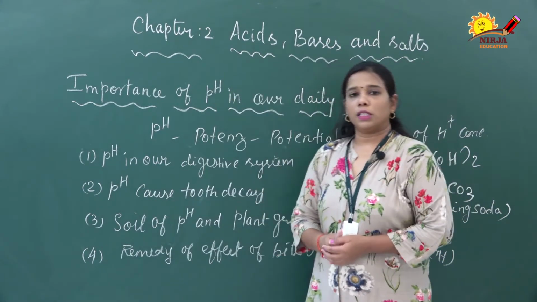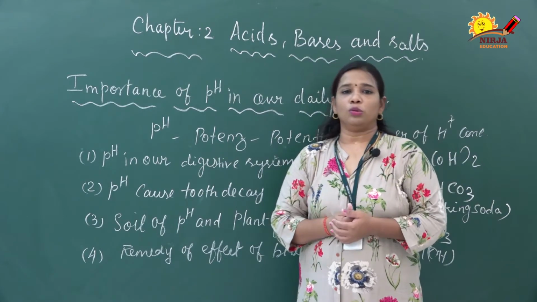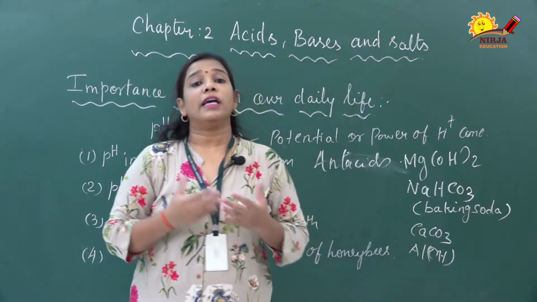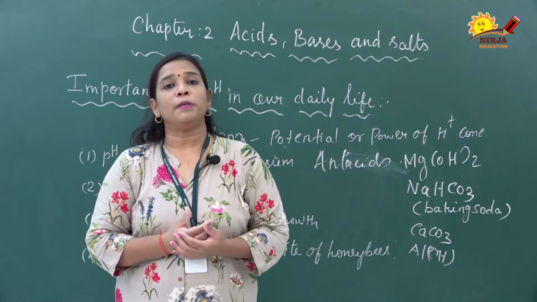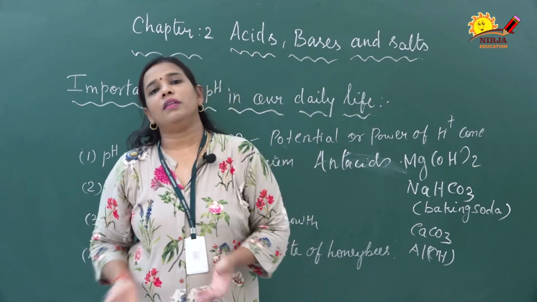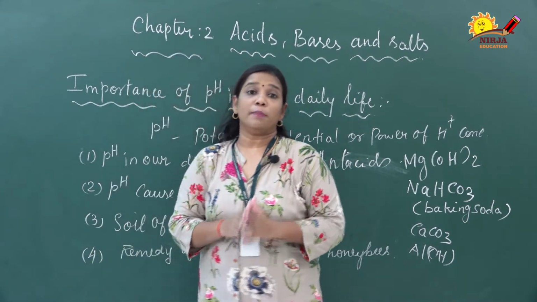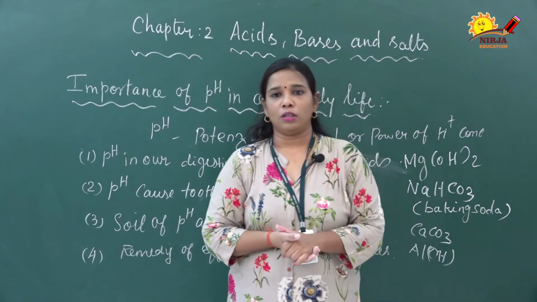Third, we are going to discuss how pH in soil is important for plant growth. Healthy growth of most plants depends on the pH value. The soil should be neither too alkaline nor too acidic. Moderate, neutral soil is the best soil for plant growth.